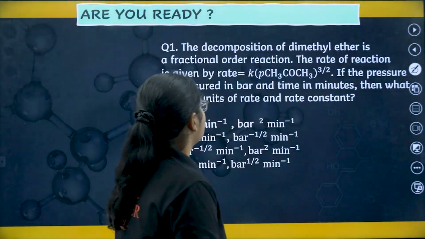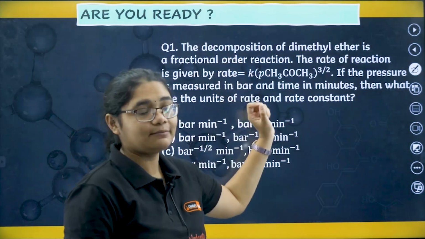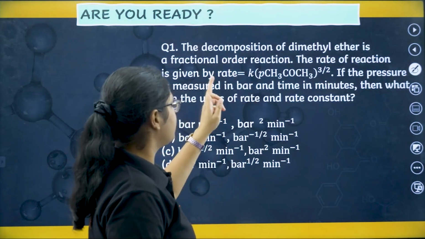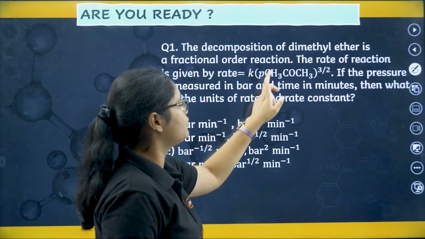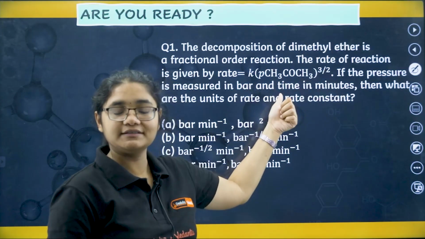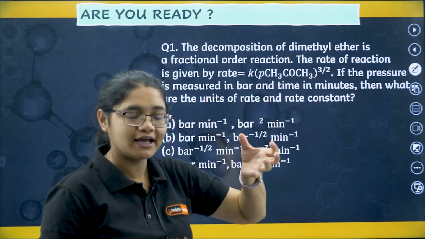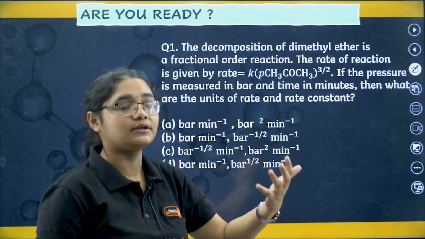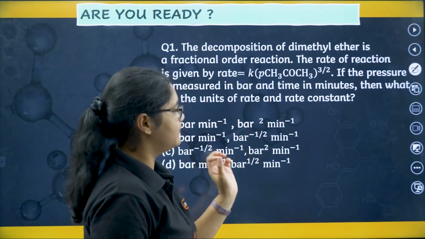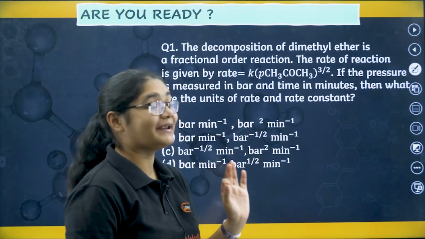The first question: the decomposition of dimethyl ether is a fractional order reaction. The rate of the reaction is given by K into P to the power of CH3OCH3 whole to the power 3 by 2. P represents pressure here. If a gas is there, instead of molarity we use the term pressure. If the pressure is measured in bar and time in minutes, then what are the units of the rate constant?